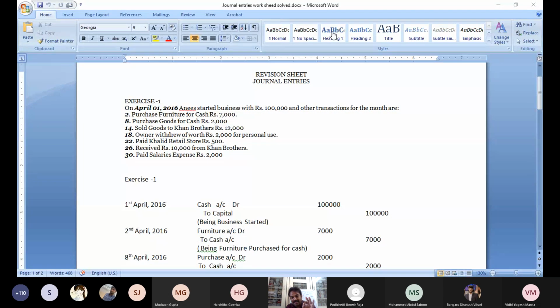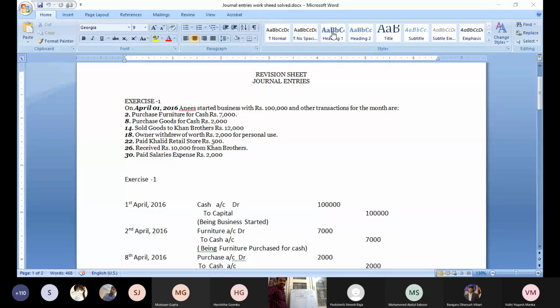Sold goods to Khan Brothers. In this type of transaction, cash is not mentioned, so you assume this is a credit transaction. If it is sold goods to Khan Brothers for cash, then there is no name. It is a cash transaction. When there is a cash transaction, the name of the person is not taken into consideration. If cash is not mentioned, then the name of the person is very, very important. So this transaction, sold goods to Khan Brothers for rupees 12,000. Khan Brothers is the receiver, sales going out. That's why it is a credit. So what is the next transaction?